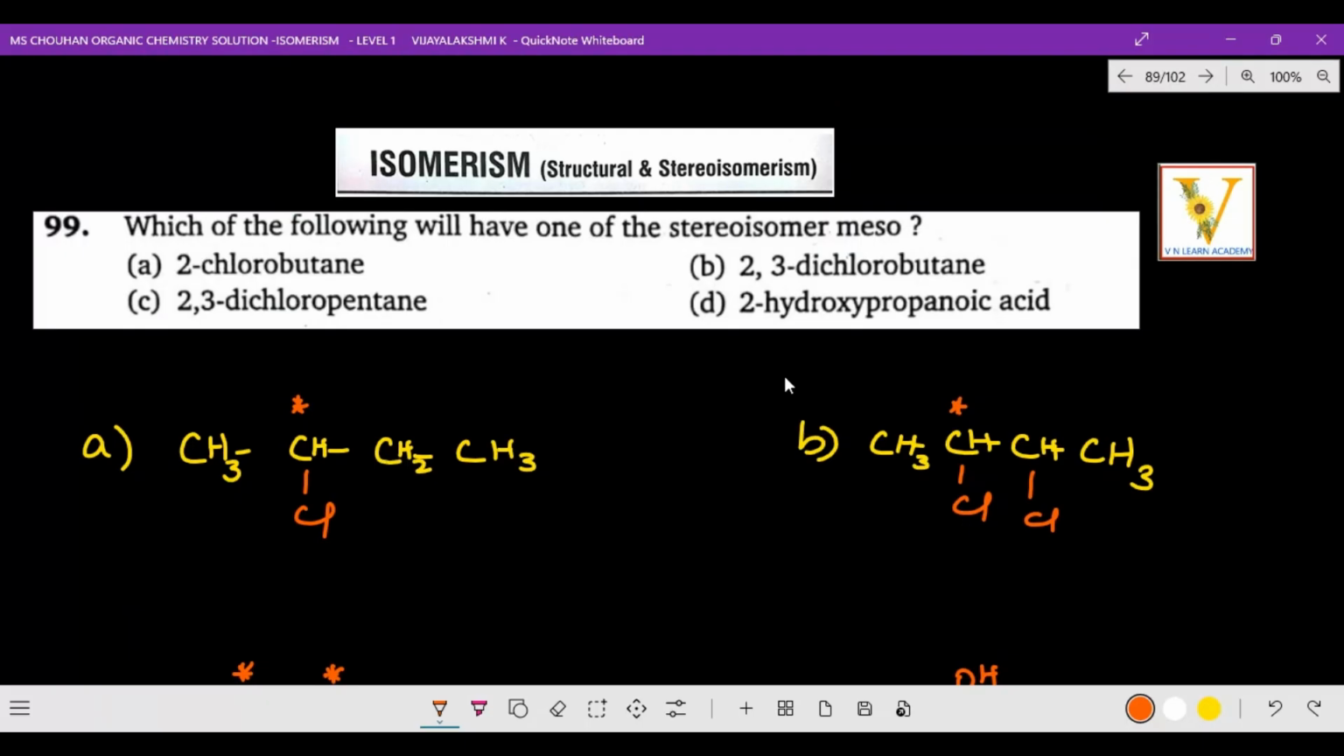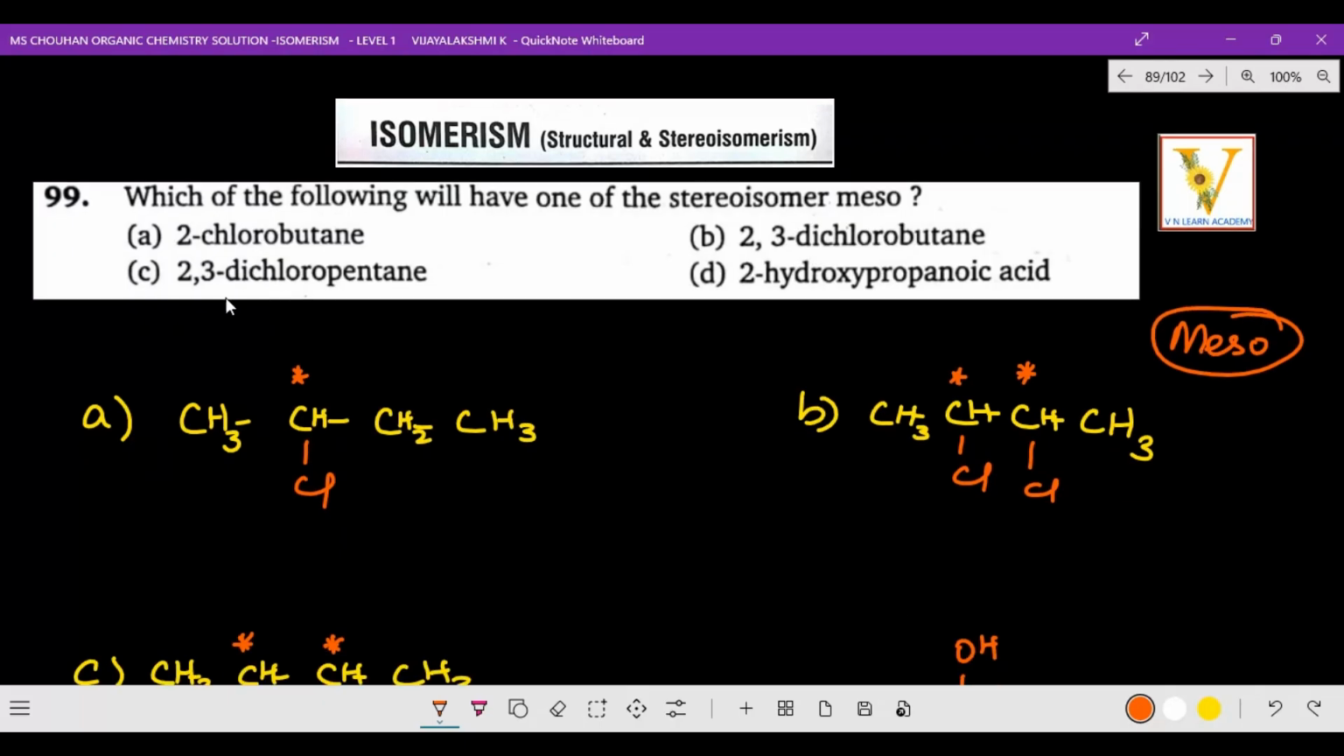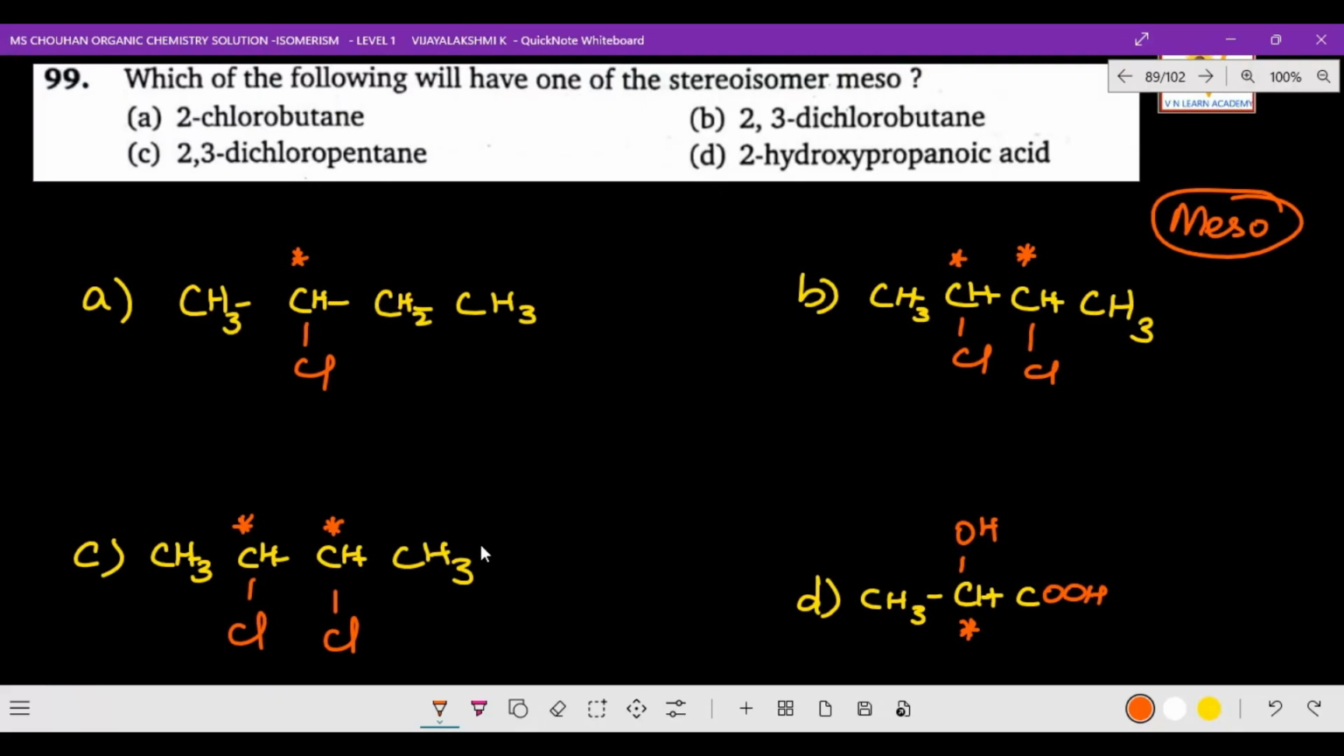Yes, and 2,3-dichlorobutane. In that, how do we identify that it is meso? Meso means minimum two chiral centers have to be present, right? So minimum two chiral centers have to be present, and they have to be identical, a symmetrical group, and a plane of symmetry has to be present, and optically inactive. So these are all the points applicable for meso, right? Okay, now next one, what is it? 2,3-dichloropentane. Here 2,3-dichloropentane, right? Okay, now here 1, 2, 3, 4.